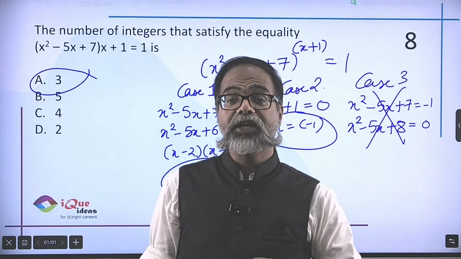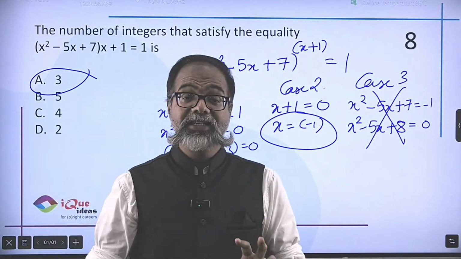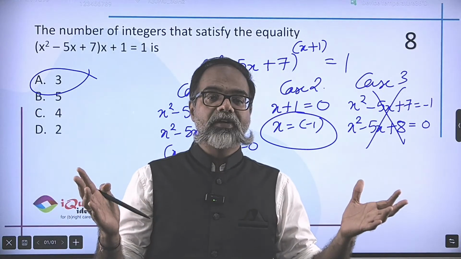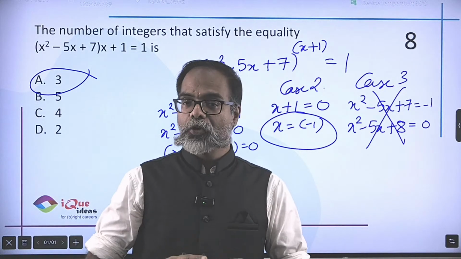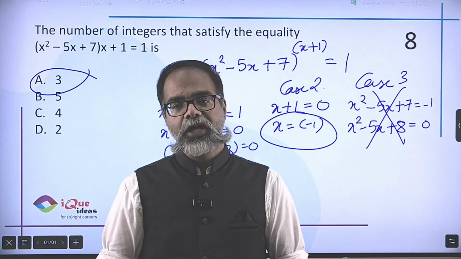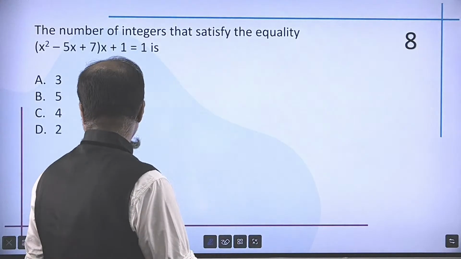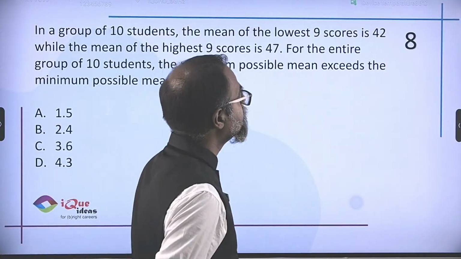Again, I'm making a huge guess. I'm guessing the printing may be inaccurate. In case there is another solution, you can definitely put that in the comments. But in my opinion, I think there was a fundamental error in the printing of the question, and that's the way it is. Okay, great. Let's move on.